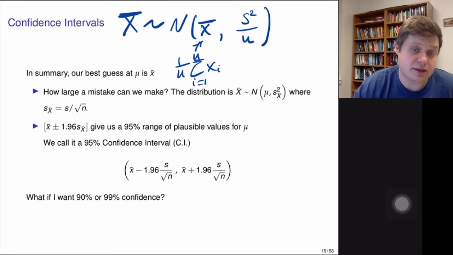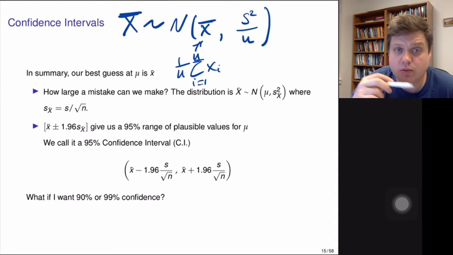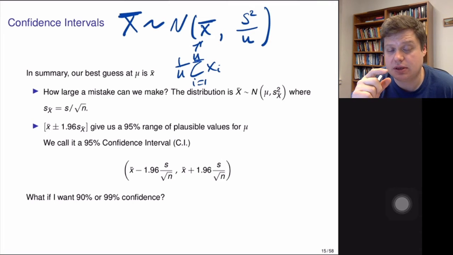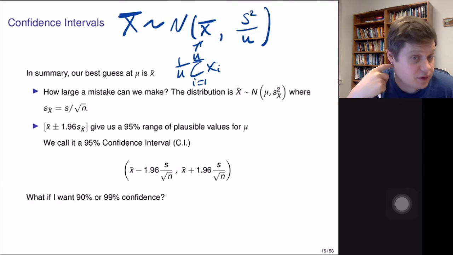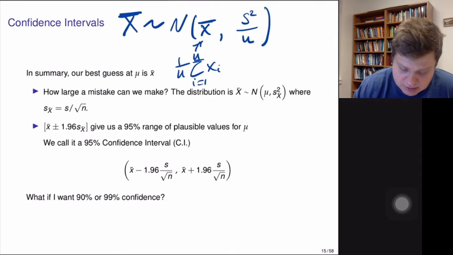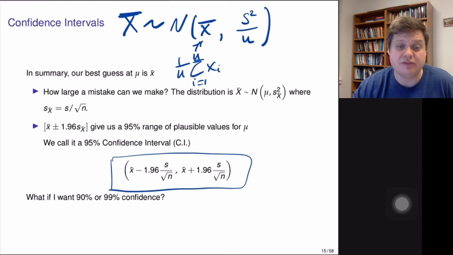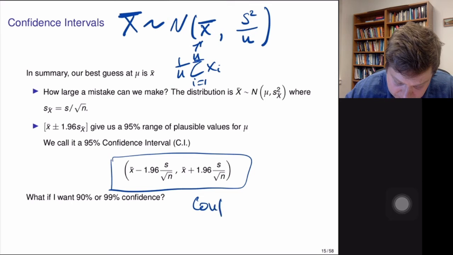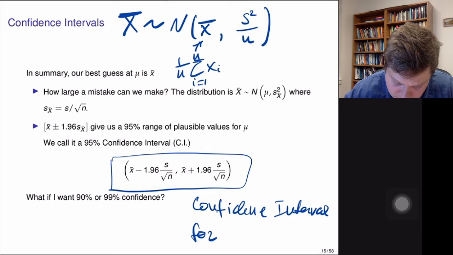We take this fact and then we take a property of the normal distribution. Remember, we can say that there is a 95% chance that a normal random variable is going to be between mu minus 2 sigmas and mu plus 2 sigmas. So we put this fact together, and now we can say that we have a confidence interval for the mean, the confidence interval for x bar.